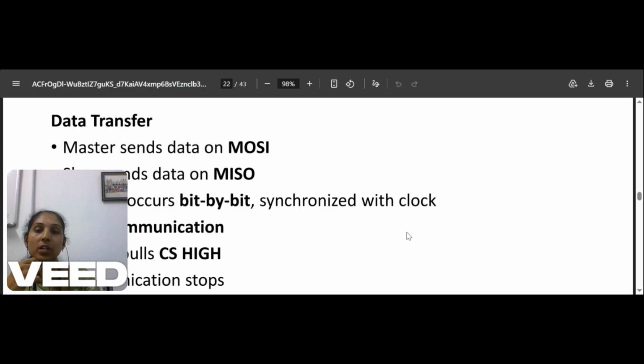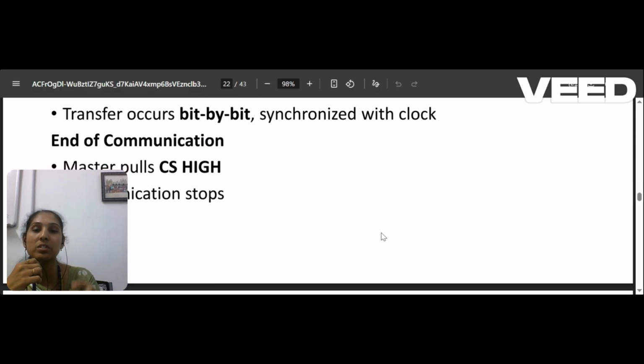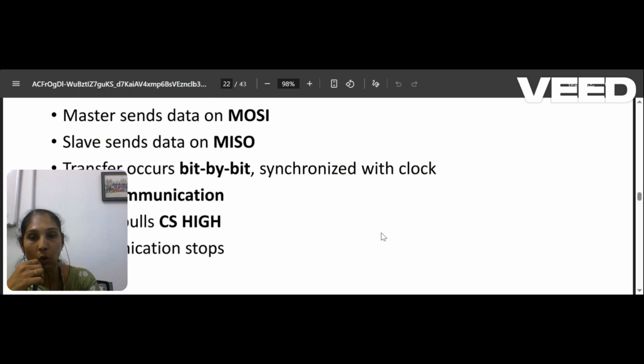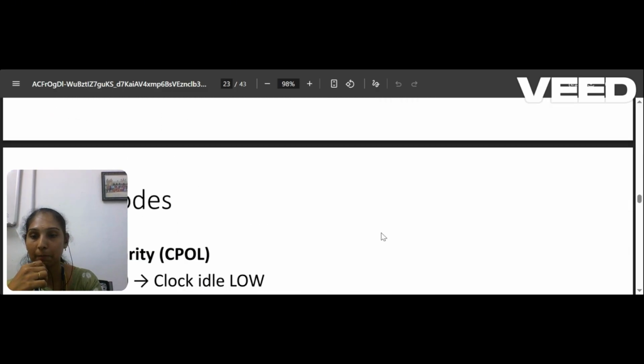Then your data transfer. The master sends data on the MOSI, master out slave in. Then the slave sends data on the MISO, master in slave out. The data transfer occurs bit by bit, synchronized with the clock, because it is a serial communication. First, the master pulls CS low, so the device will be selected. Then data transfer happens. When the master pulls CS high, the communication stops.